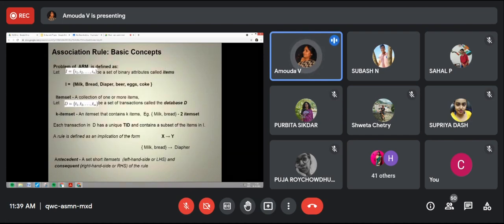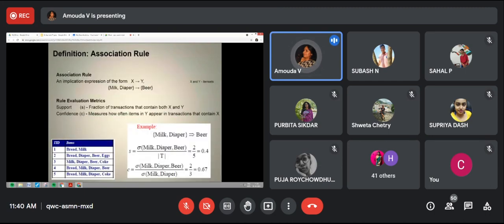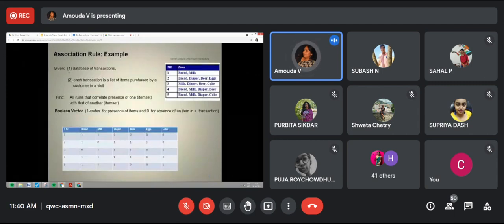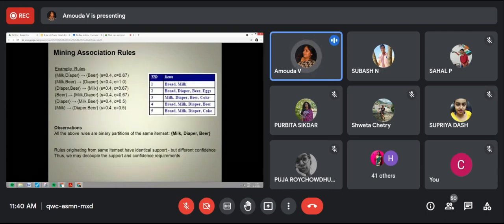I think I have already explained, but still I'll explain this one for you. So here after we'll see what is the association rule, the basic concept. This is just an introduction of the database, and I'm taking an example, and I'll explain what is support and confidence, and then how items in a transaction are represented by a Boolean vector, and how to get the strong association rule with the help of minimum support and minimum confidence threshold values.